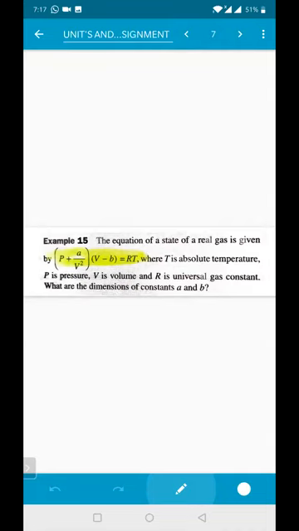I told you that we can add and subtract only if they have the same physical quantities. So you are subtracting here, so what should the B value be? B should be equal to V. Yes, sir. Because you can add and subtract only if and only if they have the same dimensions. So the dimensions of B will be equal to volume. Here also, if you are adding P plus A by V square, then P must be equal to A by V square. Then only you can add, isn't it? Yes, sir.